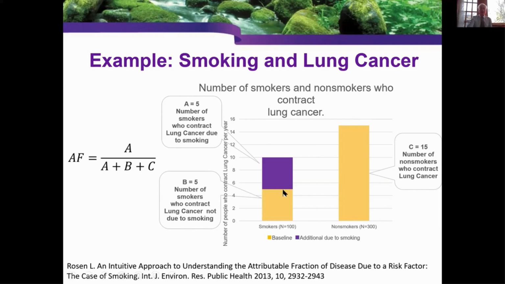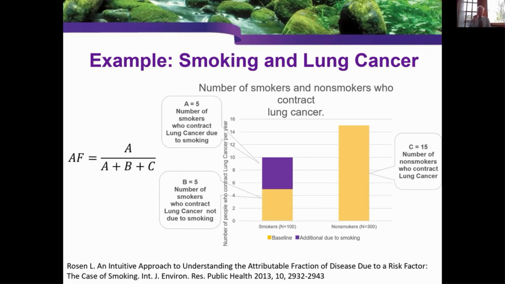Now look at cigarette smokers. Cigarette smoking about doubles the risk of lung cancer. So over here, we have the 100 smokers. 5 of them will get lung cancer for reasons other than cigarette smoking, and 5 will get lung cancer because of cigarette smoking. So the percent of lung cancer due to cigarette smoking is this 5 here, divided by all 25, which means about 20%.